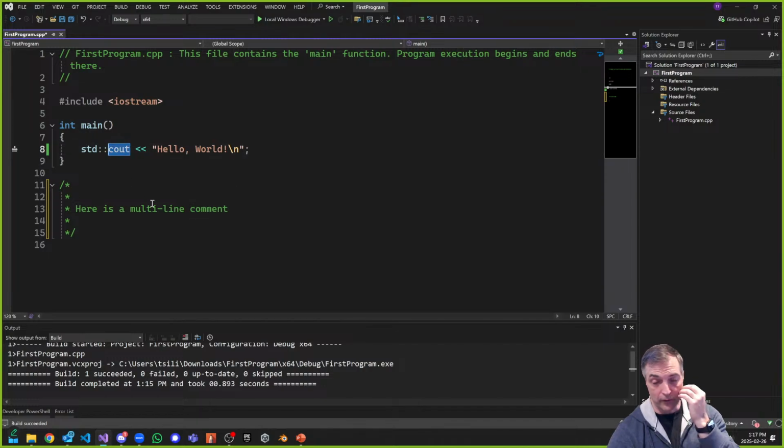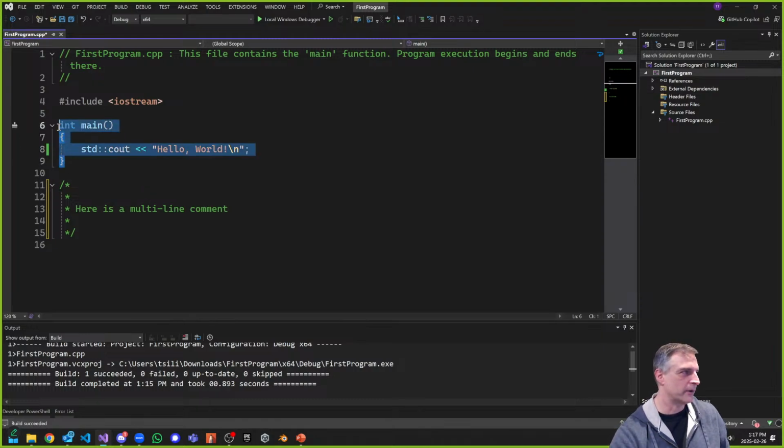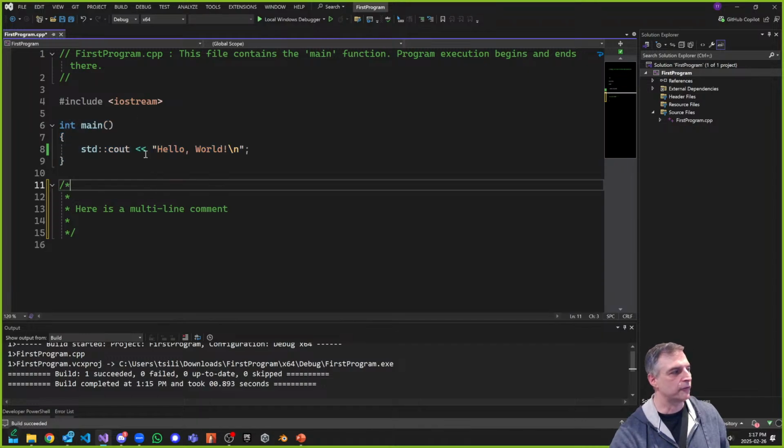That's what cout stands for. Okay, so that's the first thing. The other thing is, whether you know it or not, you're using a function right away. And function main is the first function that you would see here.